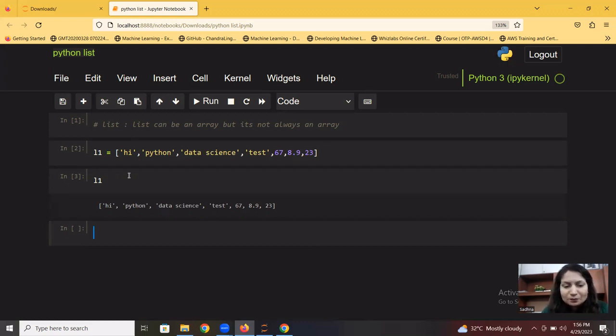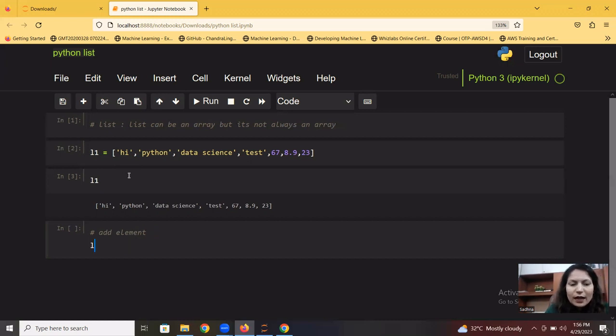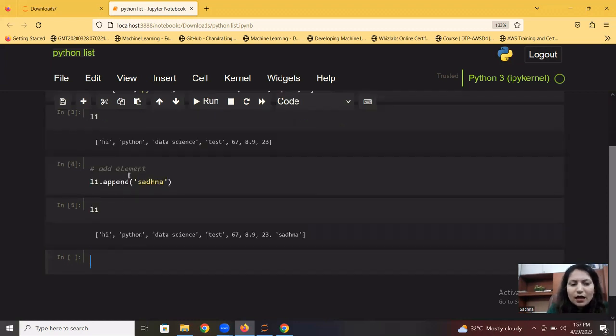So we'll see one by one how to add a particular element in a list. How are we going to do it? In any existing list, we can add an element using the append function. So append is there, in which you can pass any value. Let's say I'm passing Sadhna as my name. So once I run it, I call L1 and I see that my list has been updated with a new value which I appended.